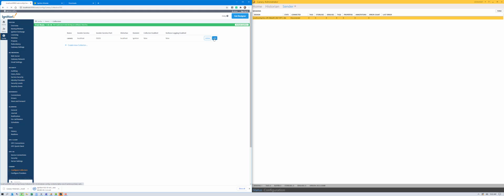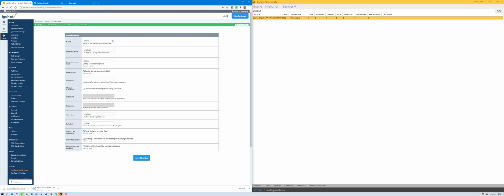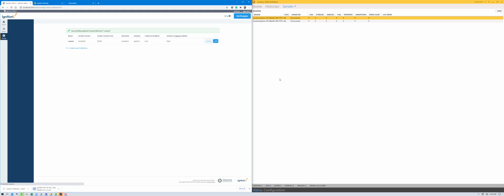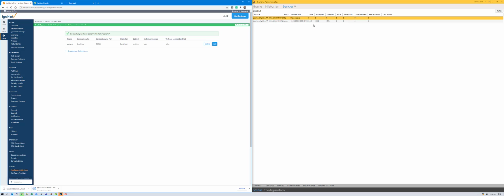To start it, all I need to do is come in, edit, and enable the collector. And instantaneously you'll see that we've picked up all of our tags and we're logging that data.